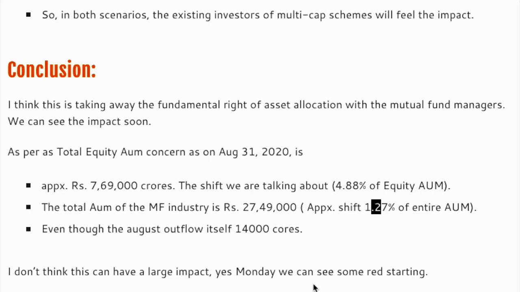Yeah, on Monday we can see some crash or a little bit of impact because of this circular. There may be some panic selling or something like that. But otherwise, 1.2%, 4.88% is just not a big number as such. So there is no point in saying that there will be a crash because of this circular. No, I don't think so. There might be the other two reasons. There can be a crash for the US presidential election and the China-India tension. That can be the reason, but not this one.